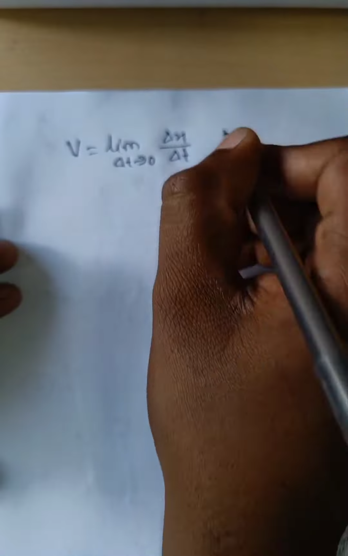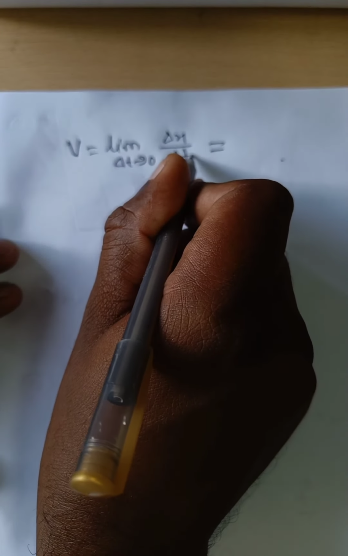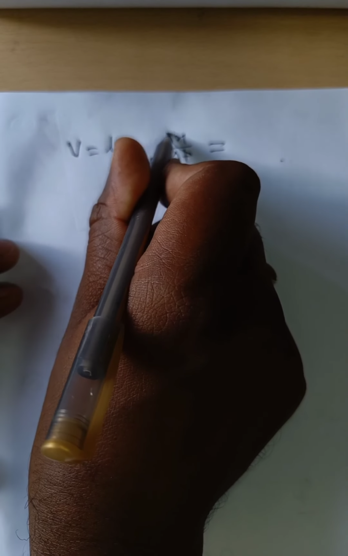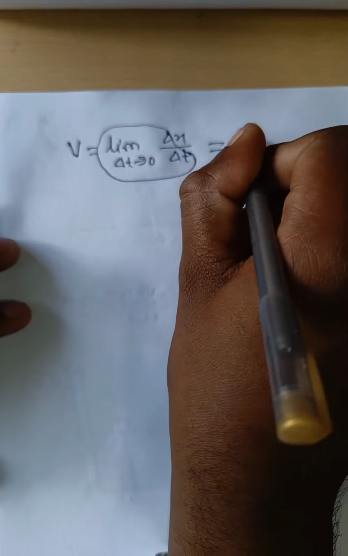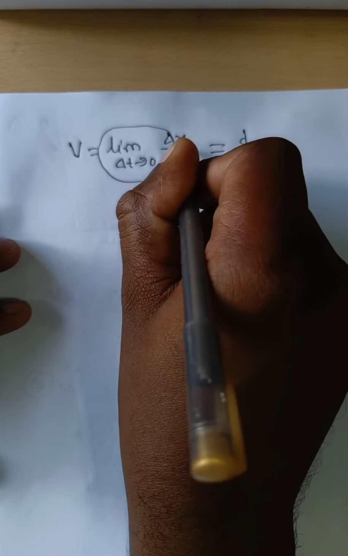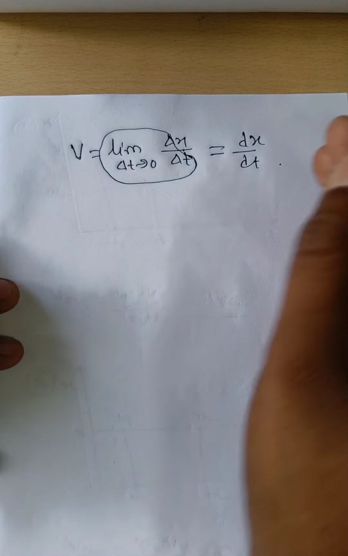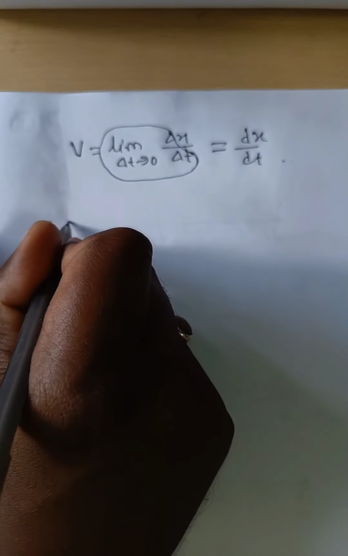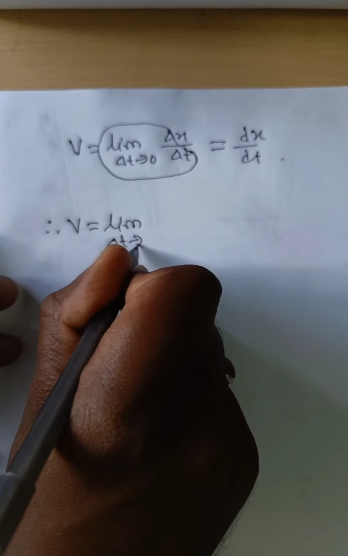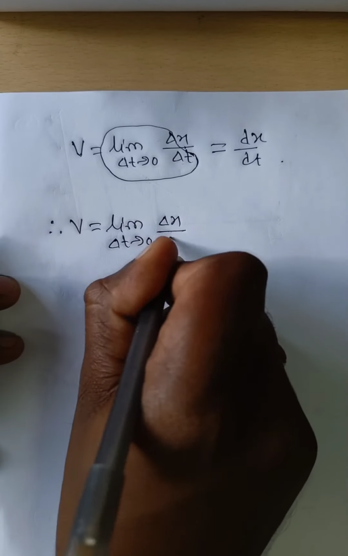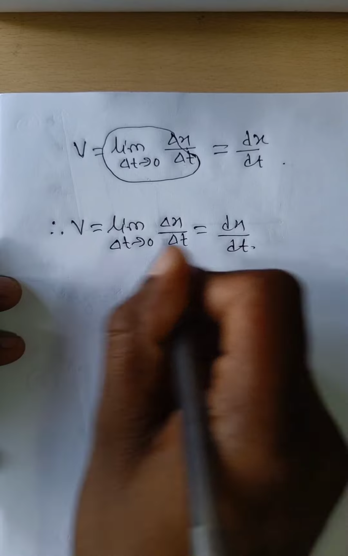Now this whole quantity, delta x divided by delta t with limit delta t tends to 0, becomes d by dt with only x remaining, so it is also written as dx by dt. Therefore instantaneous velocity v is equal to limit delta t tends to 0 of delta x by delta t, which is equal to dx by dt.